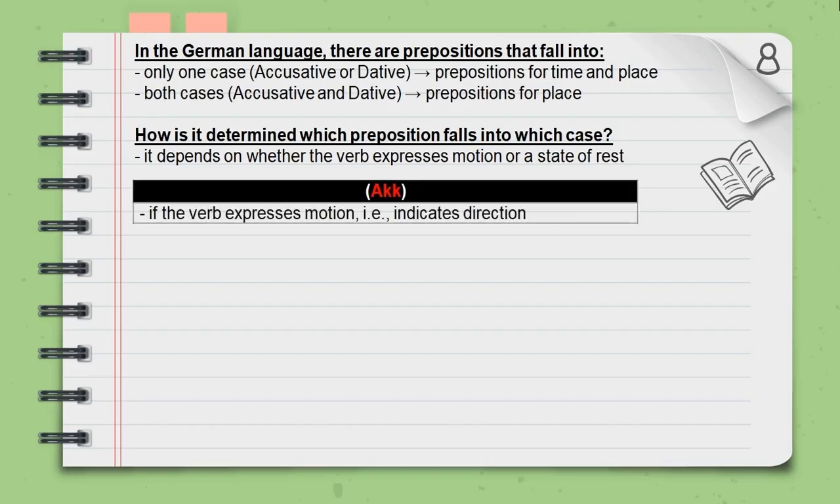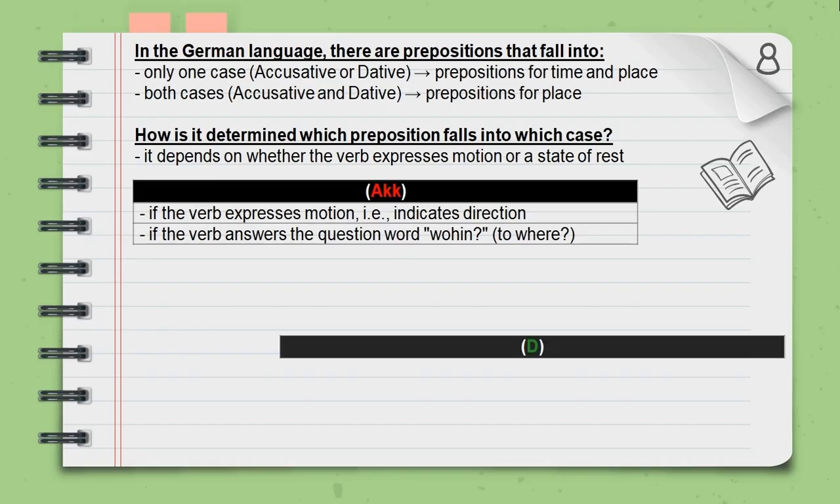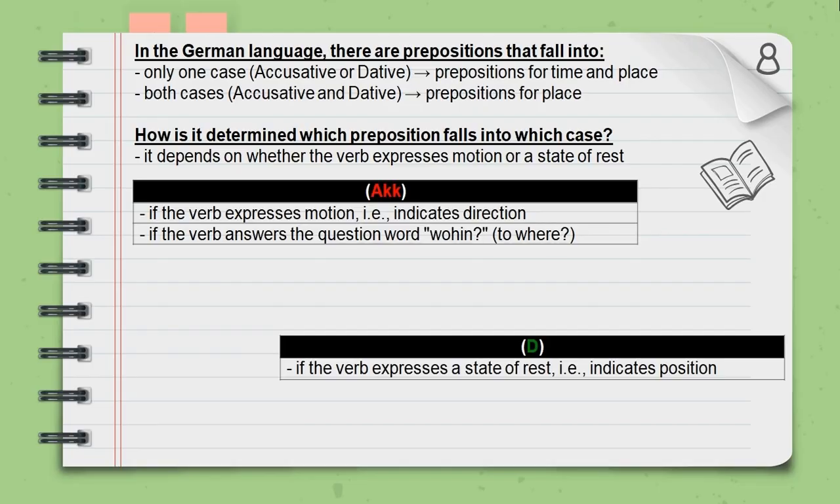For example, for accusative, if the verb expresses motion or indicates direction, the preposition can be in accusative. And also if the verb answers the question word wohin, or in English to where. Dative prepositions we have if the verb expresses a state of rest or indicates position, or with other words, if the verb answers the question word wo, or in English where.